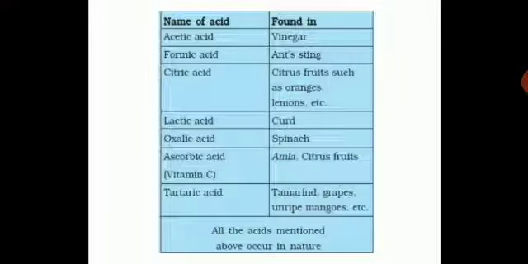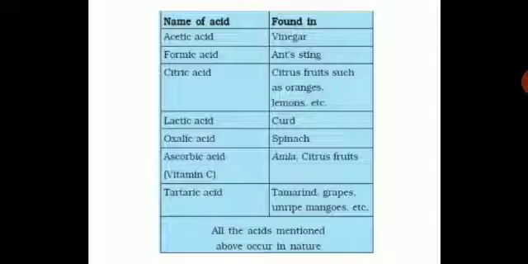Now, please take down this table, it is extremely important for you because here you are going to see all the acids that occur in nature. Name of the acid and where they are found. Acetic acid, found in vinegar. Formic acid, in a sting.